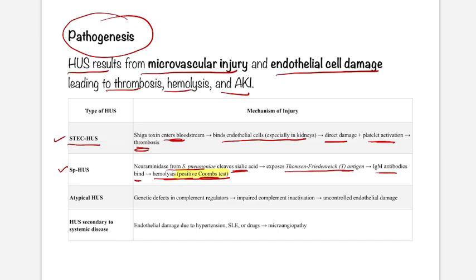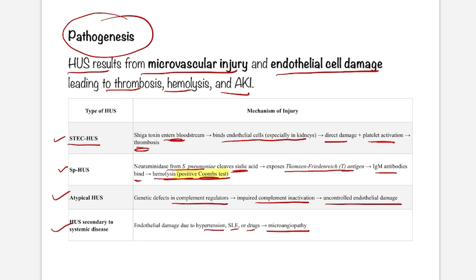Next, we'll see atypical HUS, genetic defects in complement regulators. We discussed them earlier also: factor H, I, and B, that cause impaired complement inactivation and uncontrolled endothelial damage. HUS secondary to systemic disease, like hypertension, SLE, drugs, will cause microangiopathy.